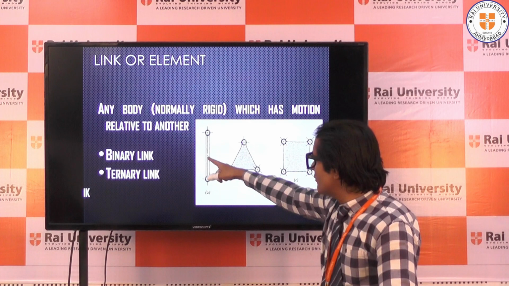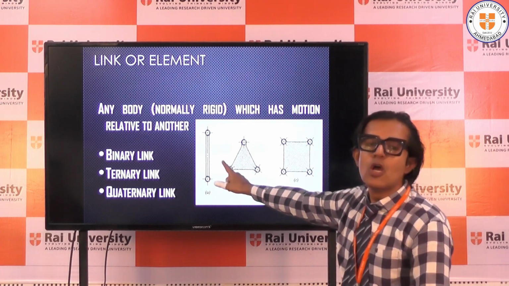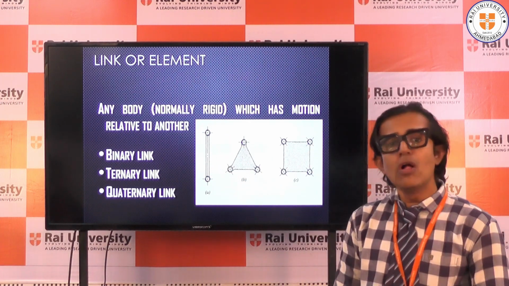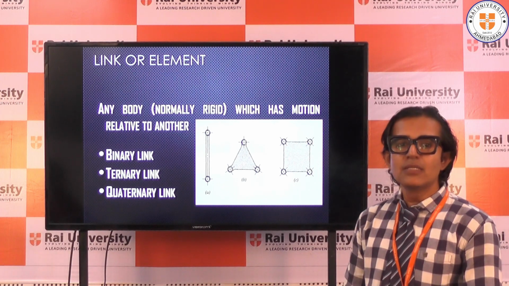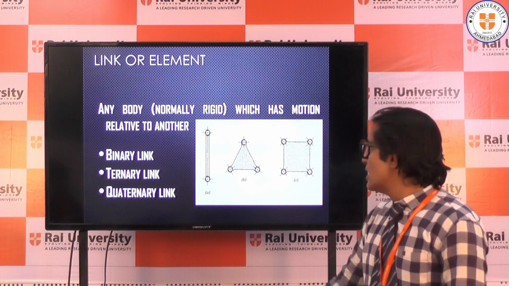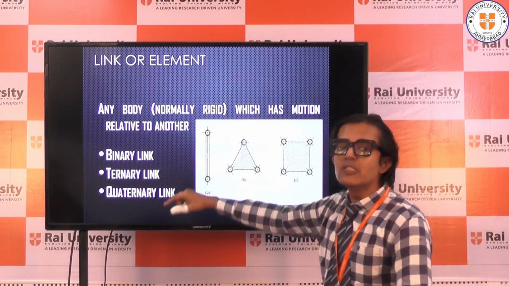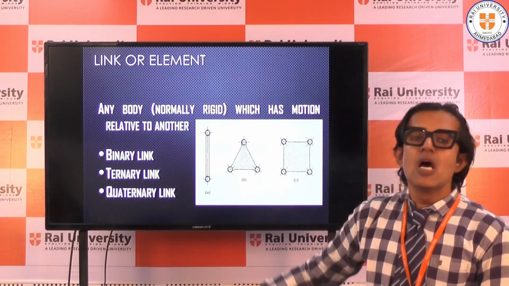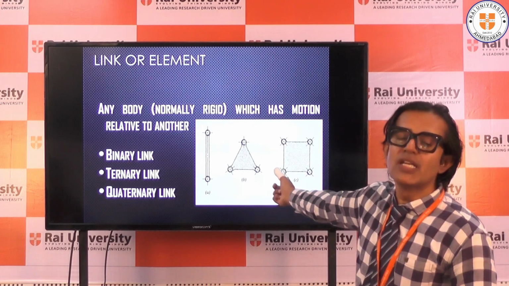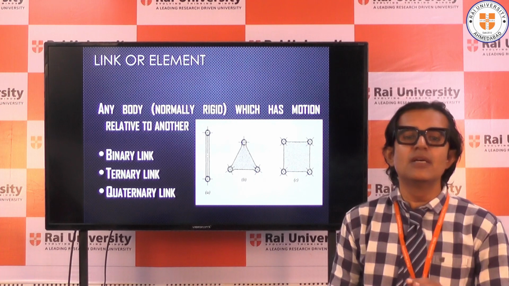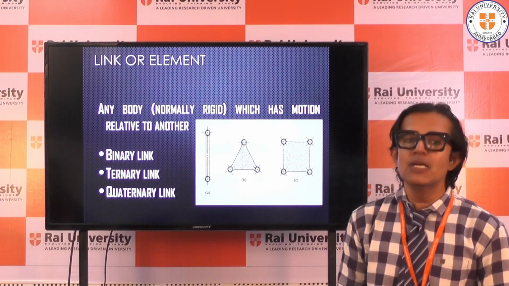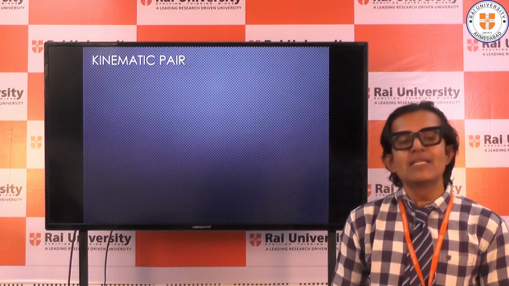Whichever link we saw in the previous animation was a binary link. All the links which we saw in the reciprocating steam engine, like crank, connecting rod, and piston, were binary links, but it is not mandatory. You can use a ternary link or quaternary link as and when required to fulfill the motion and complete the mechanism.